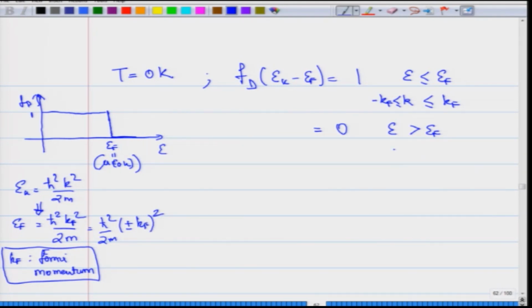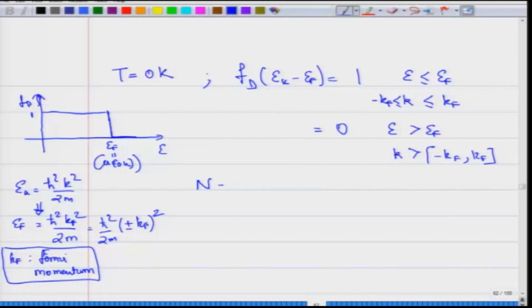And for those momenta which are outside the range of plus minus k_F, the Fermi-Dirac distribution will be equal to 0. So, the momenta which are between plus minus k_F will have 100% occupancy, because that is what the Fermi-Dirac distribution says. You have already got the energy states and you are filling up those energy states up to plus minus k_F momentum.